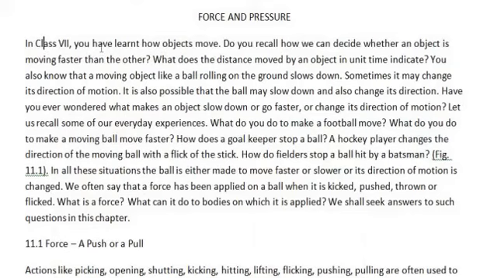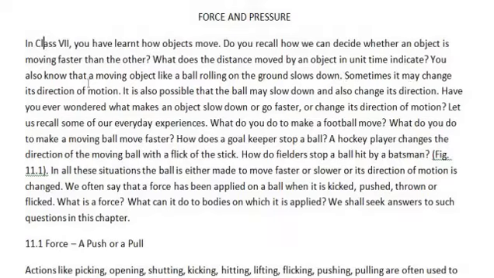So in class 7, you have learnt how objects move. Do you recall how we can decide whether an object is moving faster than the other? What does the distance moved by an object in unit time indicate? You also know that a moving object like a ball rolling on the ground slows down.